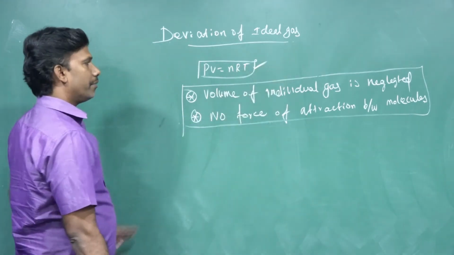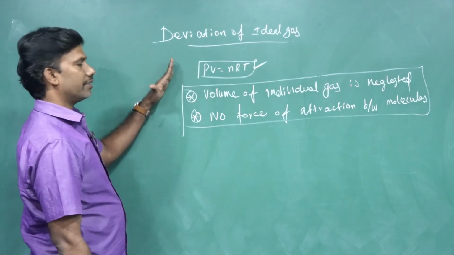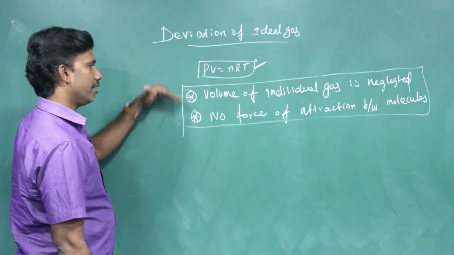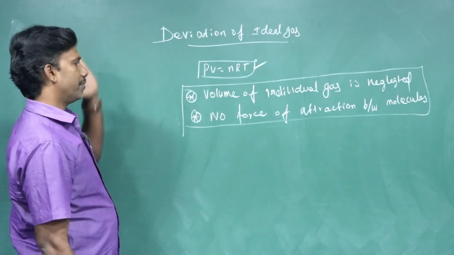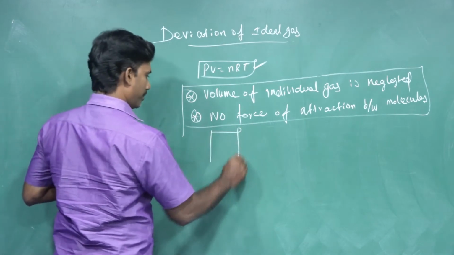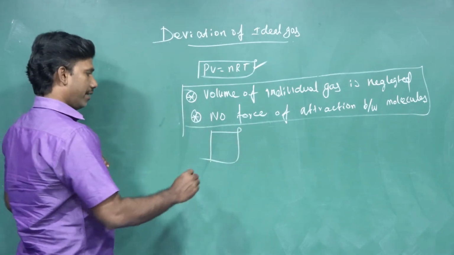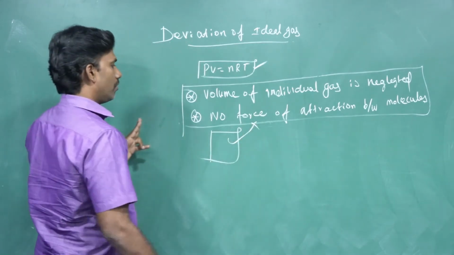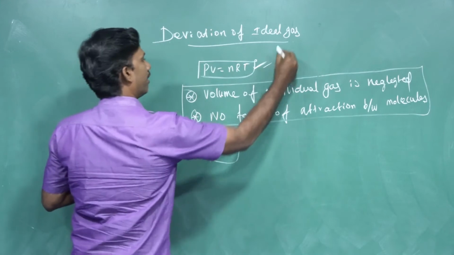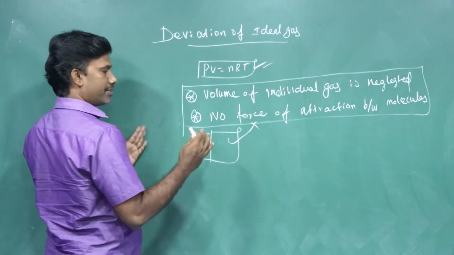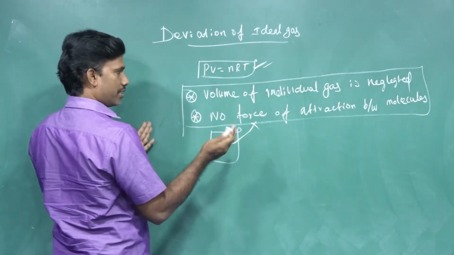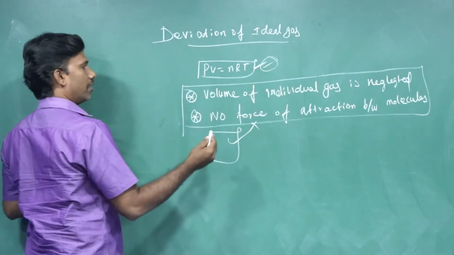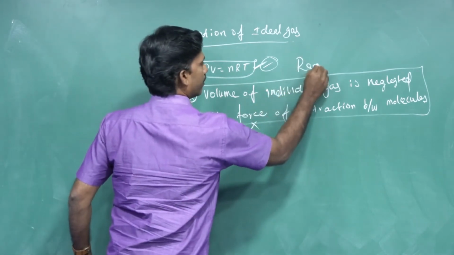But in practice, it is not possible at all to obey these two assumptions. For example, if you take the liquefaction of gas, when the gas is liquefied, there is a force of attraction. So there is no chance for an ideal gas in practice. The gas which is not obeying this rule is called a real gas.